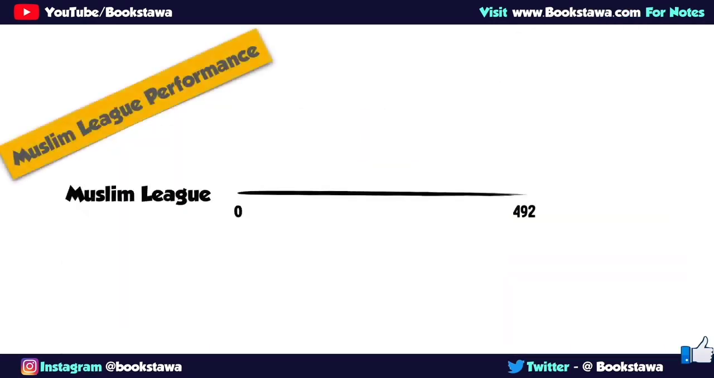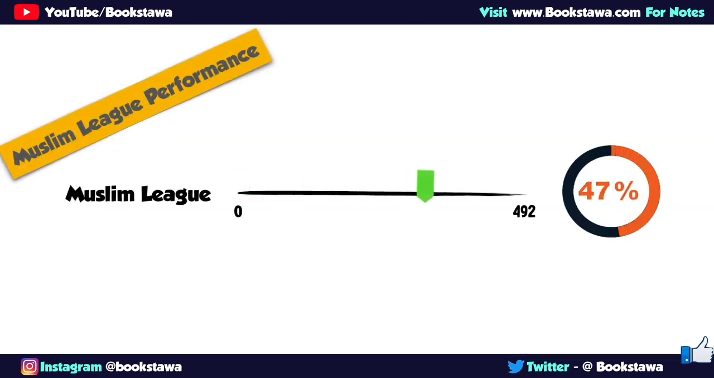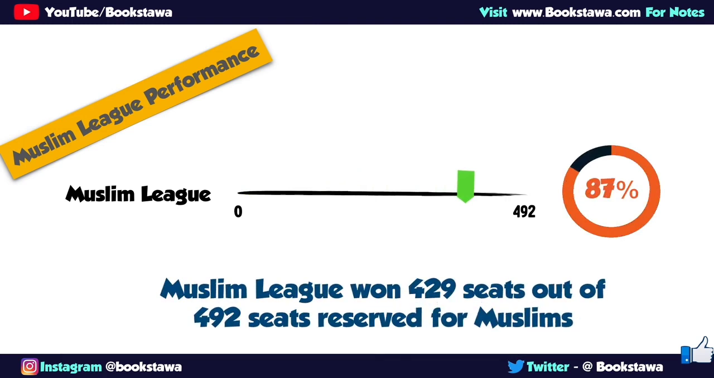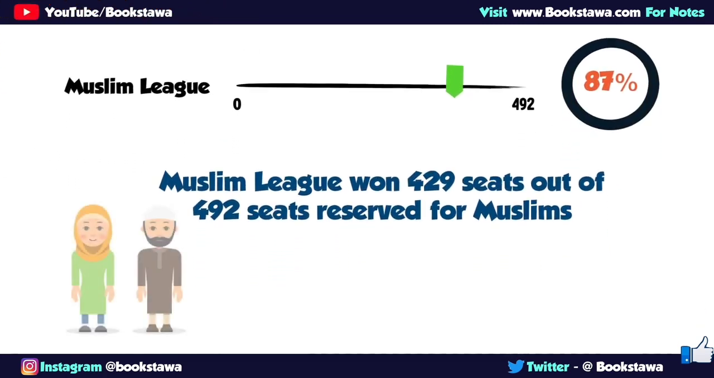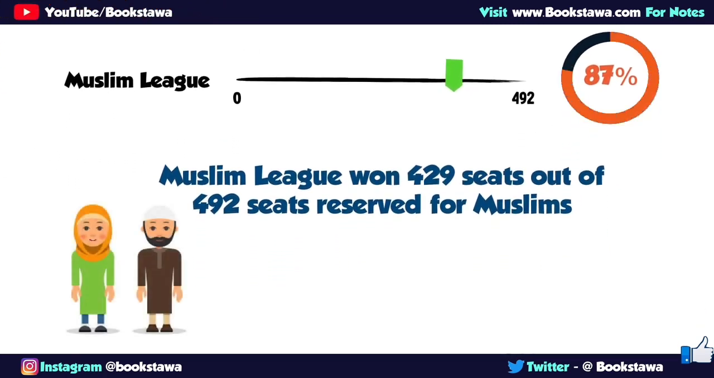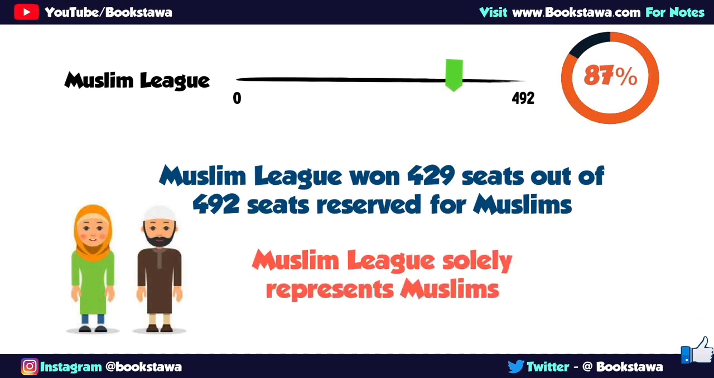In these elections, total 492 seats were reserved for Muslim candidates, out of which 429 seats, that is 87% of the seats, were won by Muslim League candidates only. This makes two things clear. Firstly, that Muslims considered Muslim League as their sole representative, and secondly, that the majority of the Muslim population at that time was convinced that Pakistan should be formed.